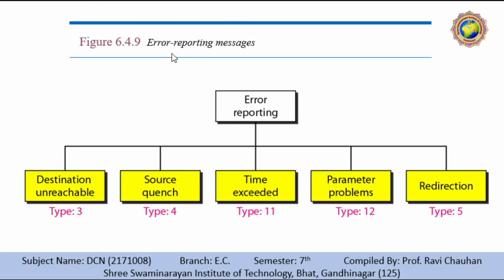So the error reporting message types are type 3, type 4, type 11, type 12, and type 5. Type 3 is a destination unreachable error, type 4 is a source quench error, type 11 is time exceeded, type 12 is parameter problem, and type 5 is redirection.